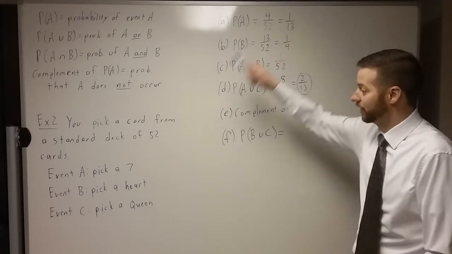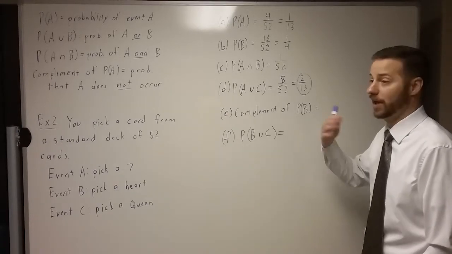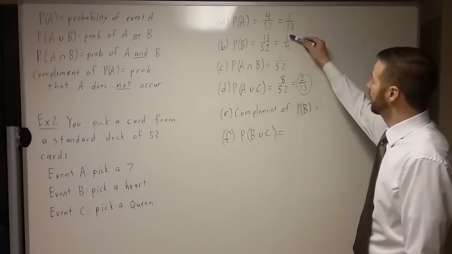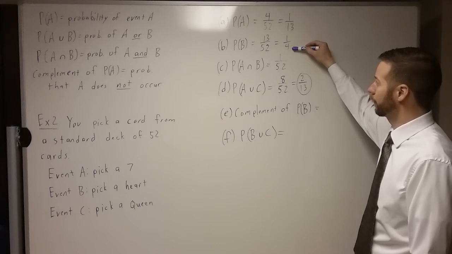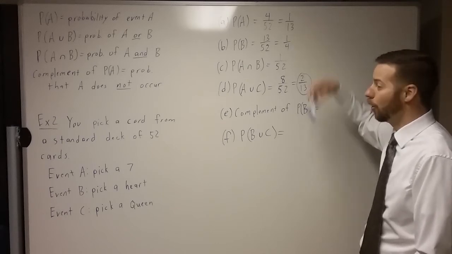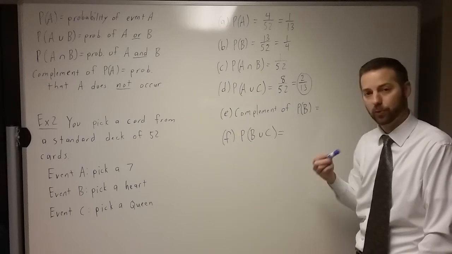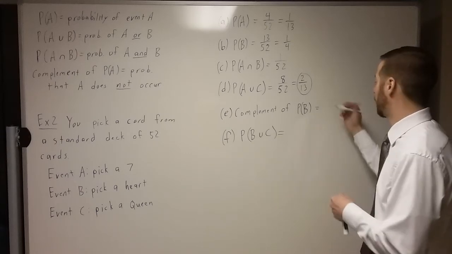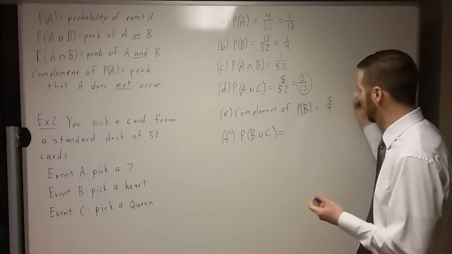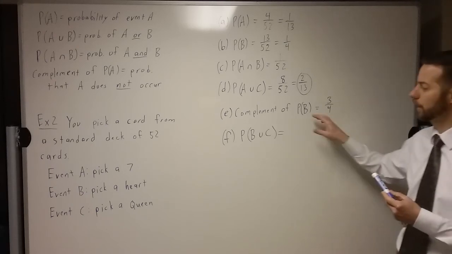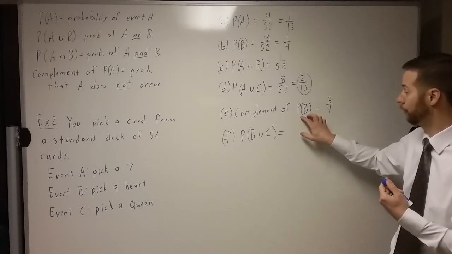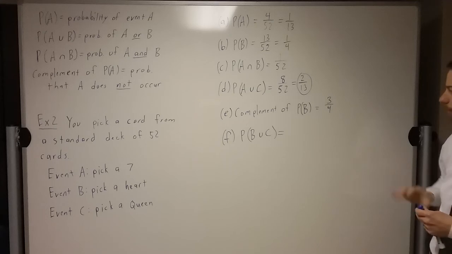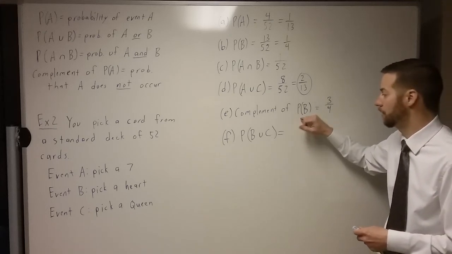There's a couple ways you could think of this. If there's 13 cards that satisfy that, we want to know how many cards don't satisfy that. So we could do 52 minus 13 and put that over 52. Or we could just think of this: if 1/4 of the cards do satisfy this, all the other cards, the other fraction of cards, won't. So basically we're saying 1/4 plus what other thing gives us 1? And 1/4 plus 3/4 gives us 4/4, or 1 in other words. And so the probability of drawing a heart is 1/4. The complement of that would be everything else, which is the other 3/4. Okay? So that's what complement means. What's the probability that drawing a heart doesn't happen?